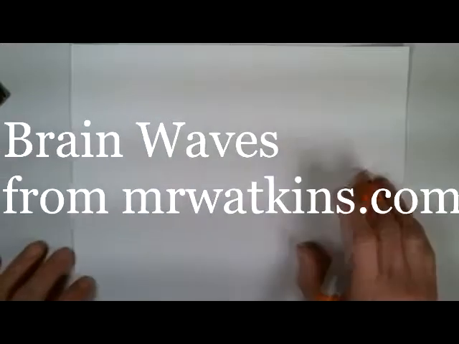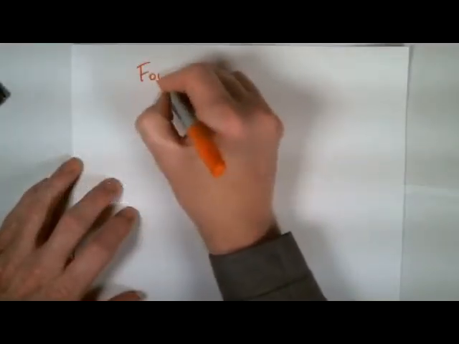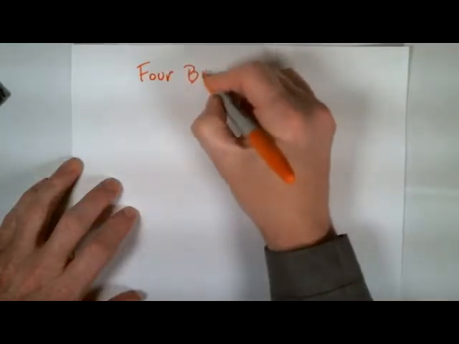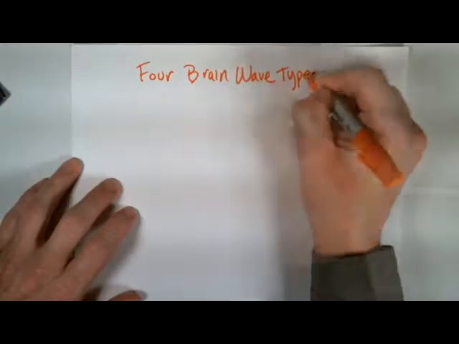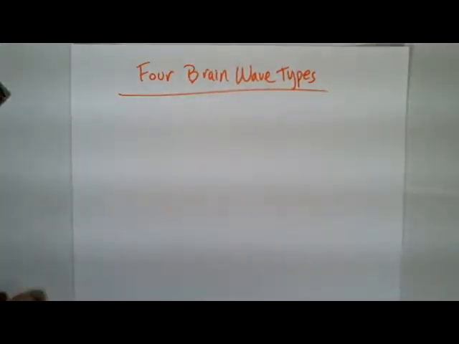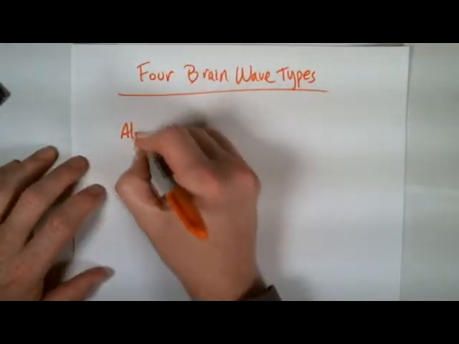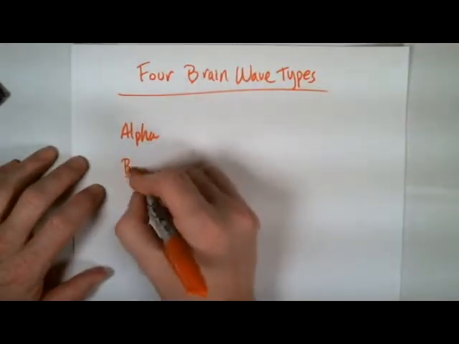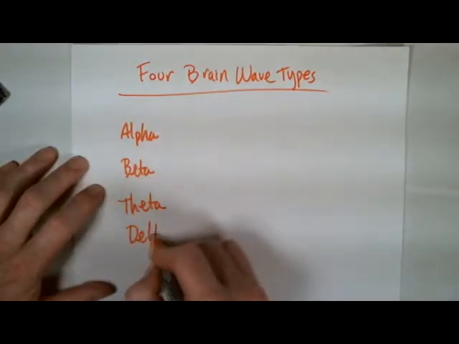I'm Mr. Watkins. We're going to go in this particular video over the 4 brainwave types. Now, like I said, there's 4 brainwave types. These are measured with an electroencephalogram, and they're divided based on their frequency and their amplitude. Let's go through the 4 types here. We've got alpha waves, we've got beta waves, we have theta waves, and we have delta waves.